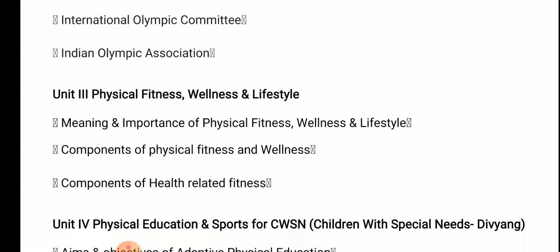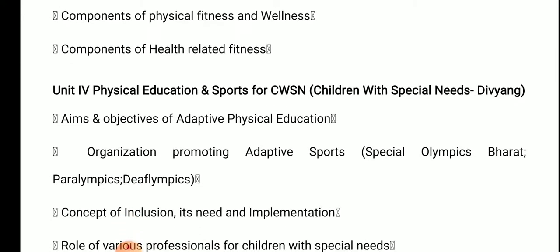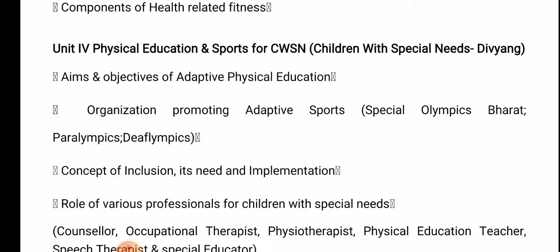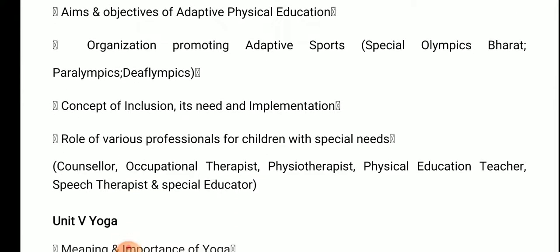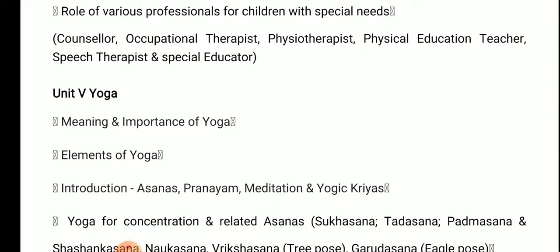Then we discuss physical fitness, wellness and lifestyles. There are three subtopics. Then we'll discuss CWSN, children with special needs. Here we discuss the objectives and aims of adapted physical education, then the Special Olympics Bharat, Paralympics, Deaf Olympics, etc.